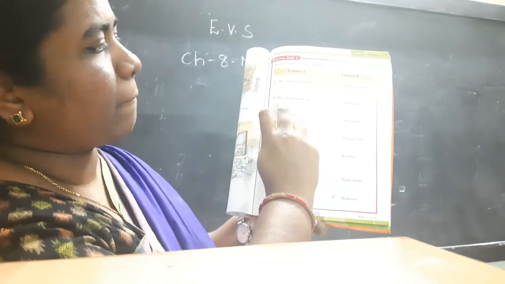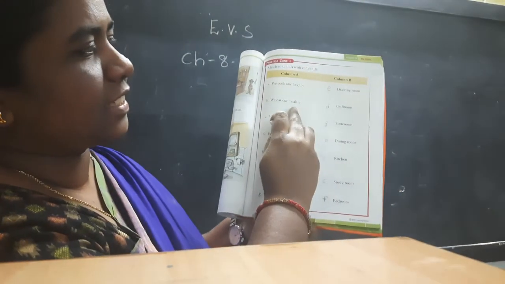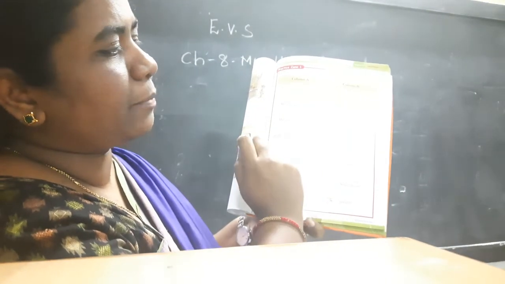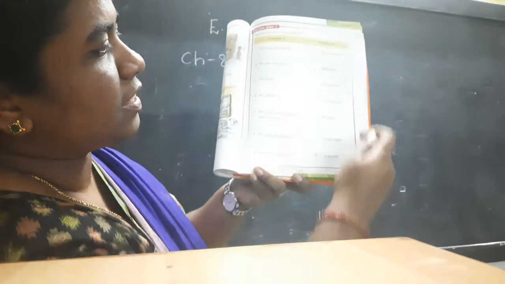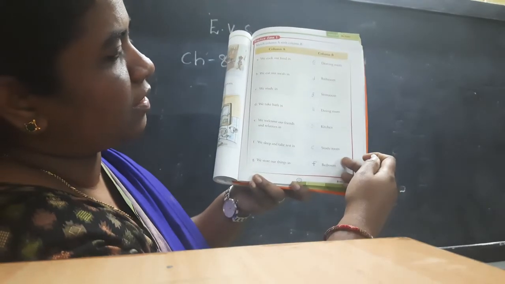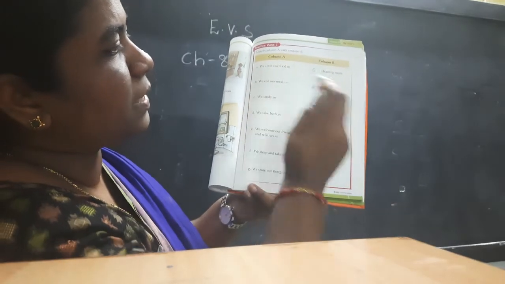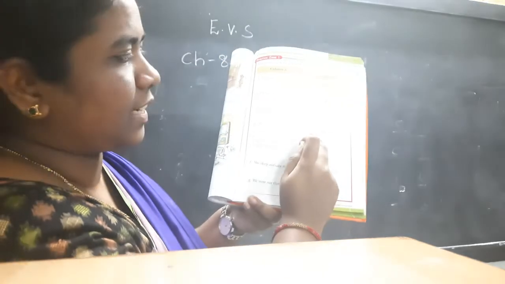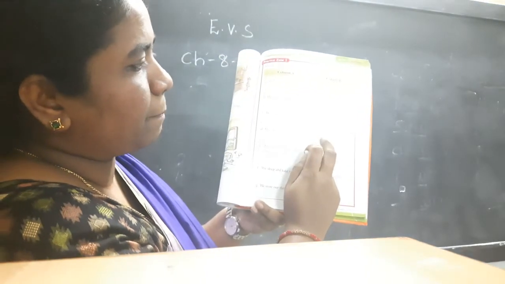Coming to second, B1. We eat our meals in. Where do we eat our meals? Observe all these words, children. We eat our meals in the dining room, right? Dining room. You have to put B here.